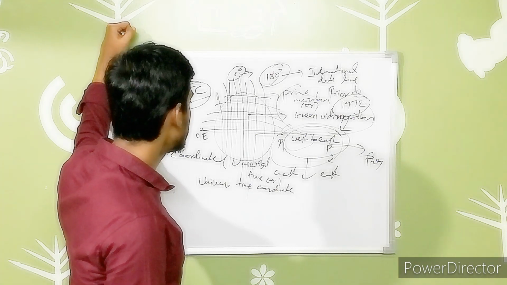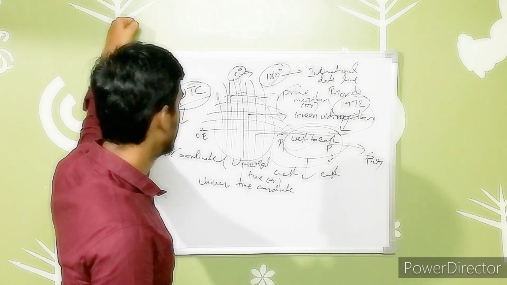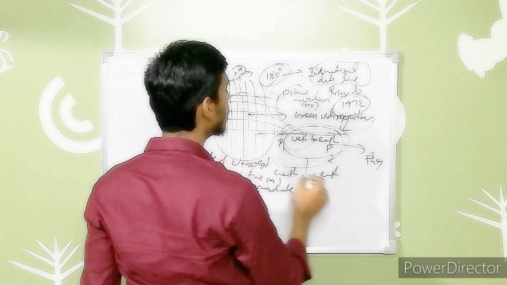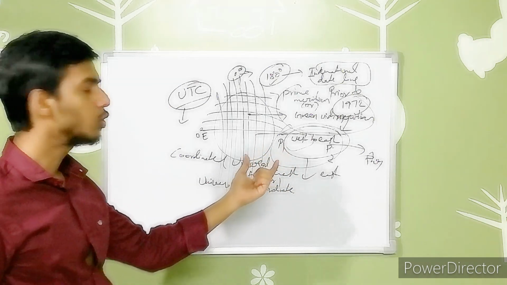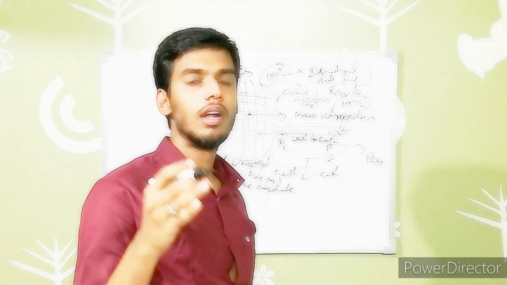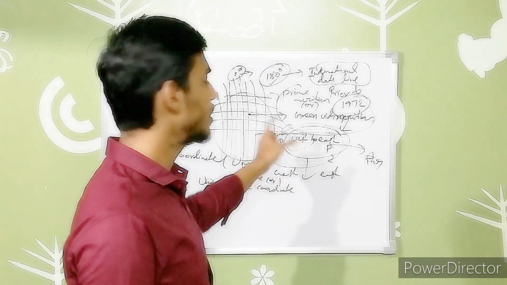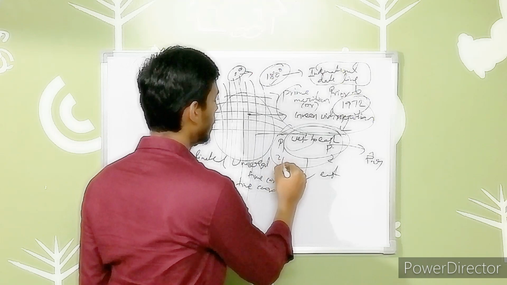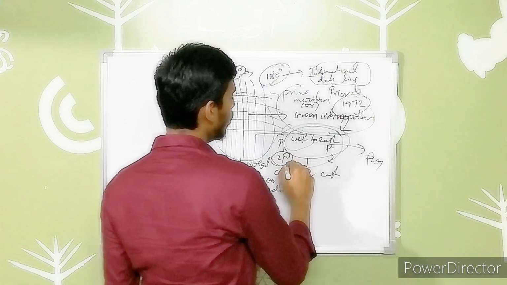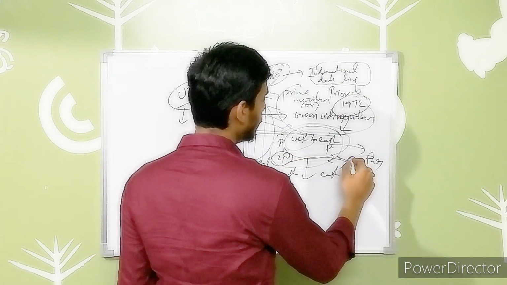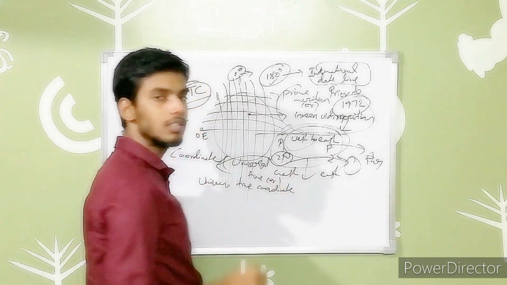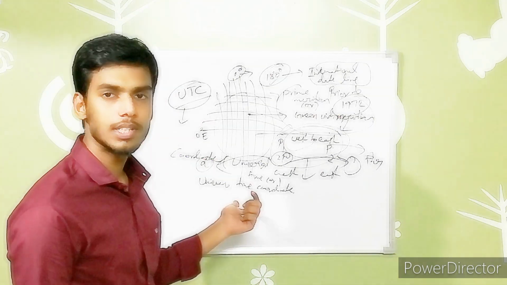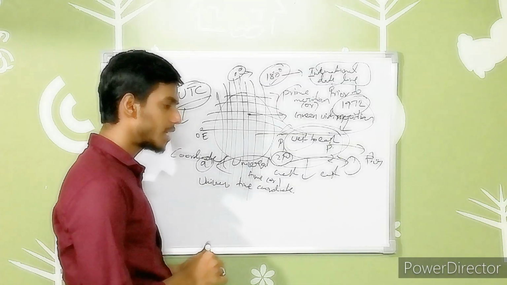Another thing we have to note is that, based upon the International Date Line, we have to calculate the time at different time zones for a particular country. Suppose the present time is 2 p.m. What will the time be when we move from 2 p.m. towards the east side? And when we move to the west side, what will be the time at a particular location? We will see that in the next class. Let's move to our GK part as usual.